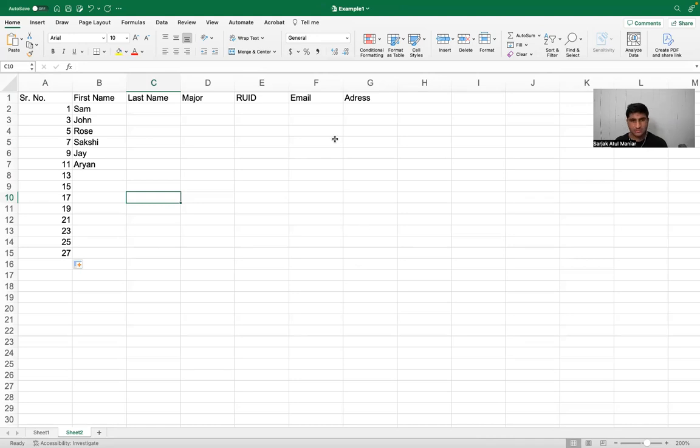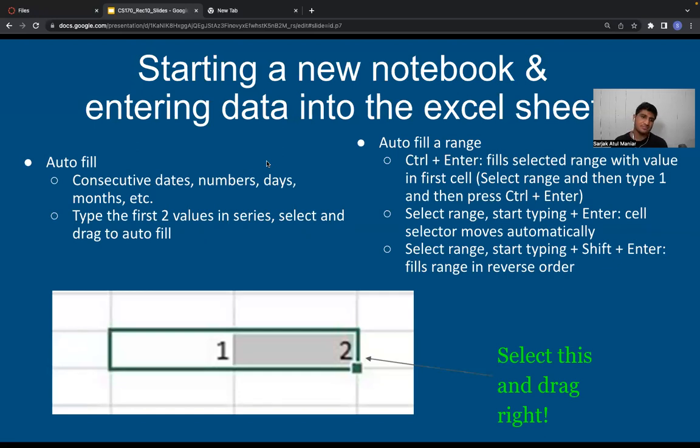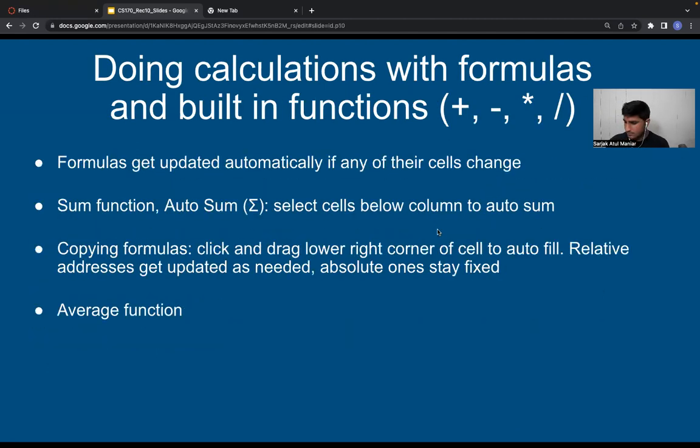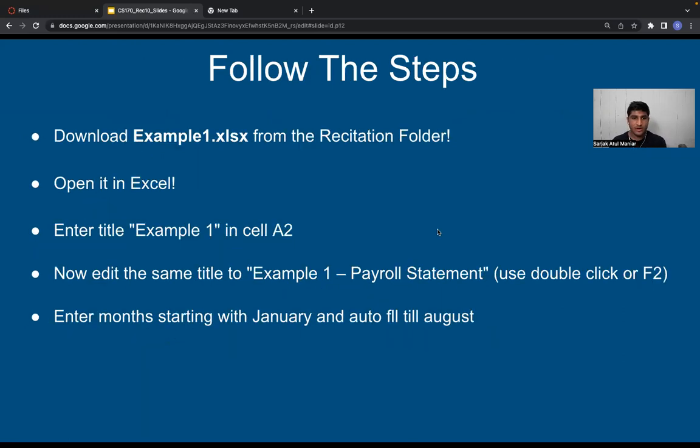So that's pretty much the basic stuff about the Excel environment. This was about the autofill feature, which we just looked at. Okay, I think I'll stop over here. We are already out of time, and I wanted to cover some other things as part of this recitation lecture, but we'll try to cover them in week 11, or recitation number 11, wherein we are going to work on different kinds of features, take this example one file, and perform different kinds of operations, right?